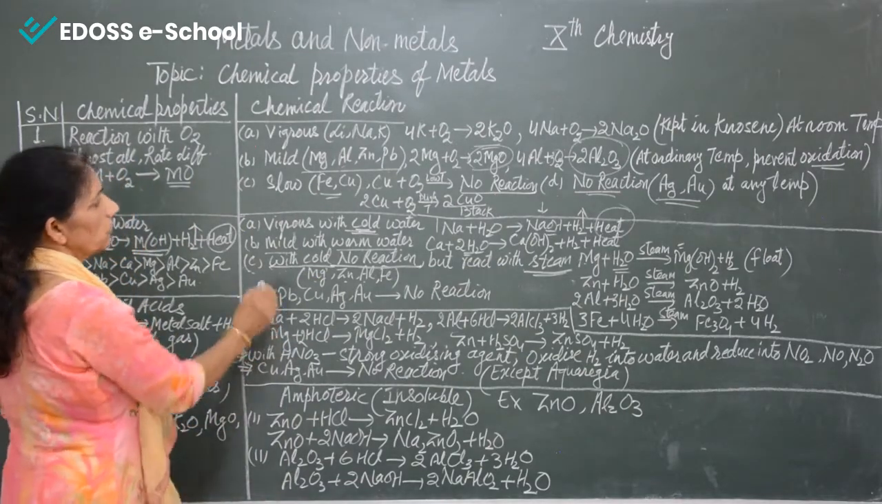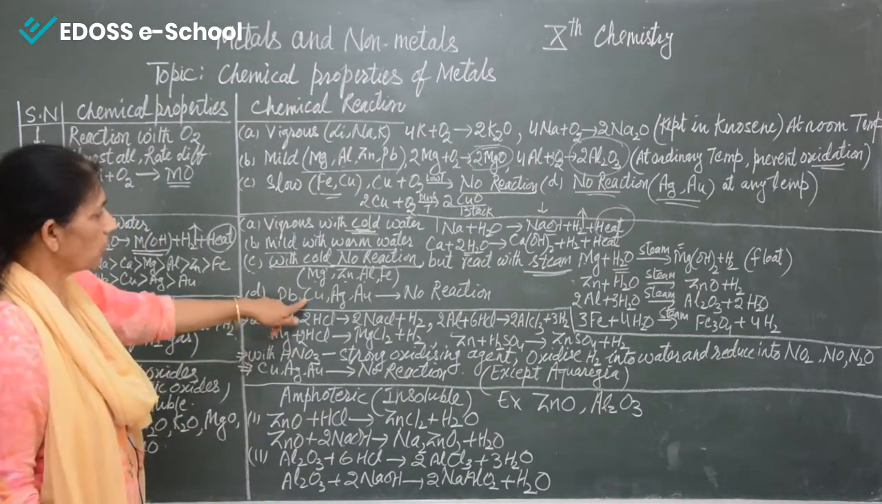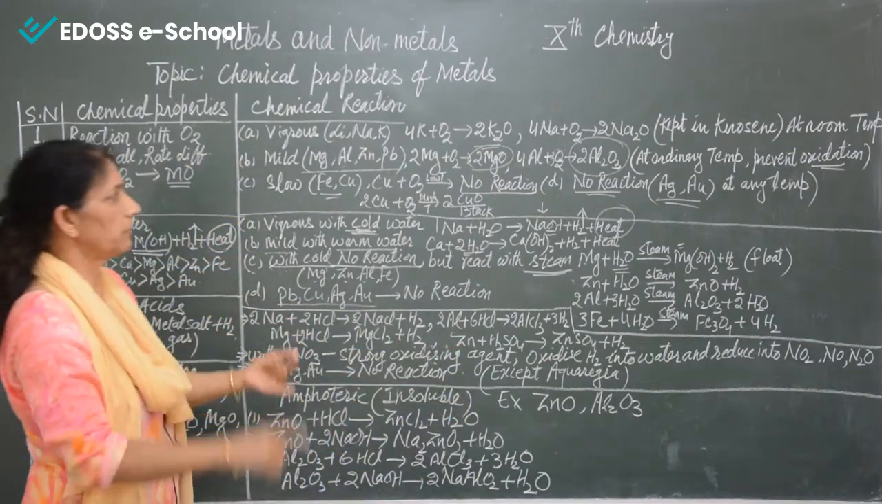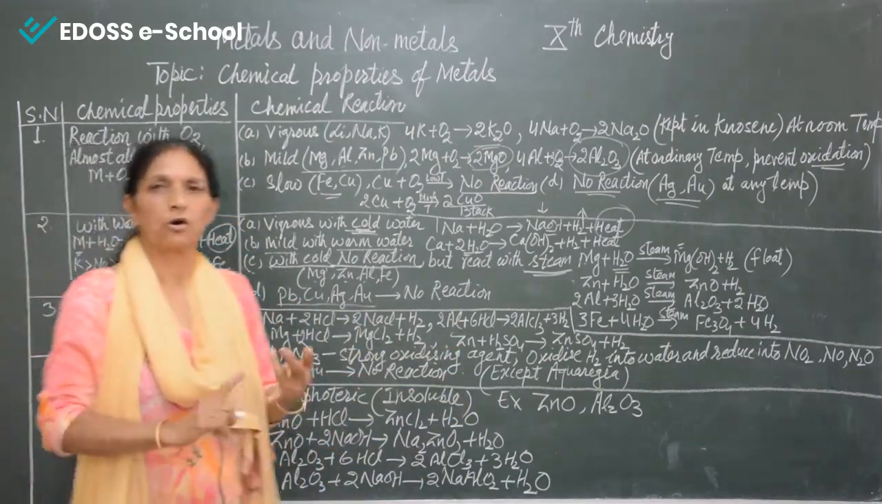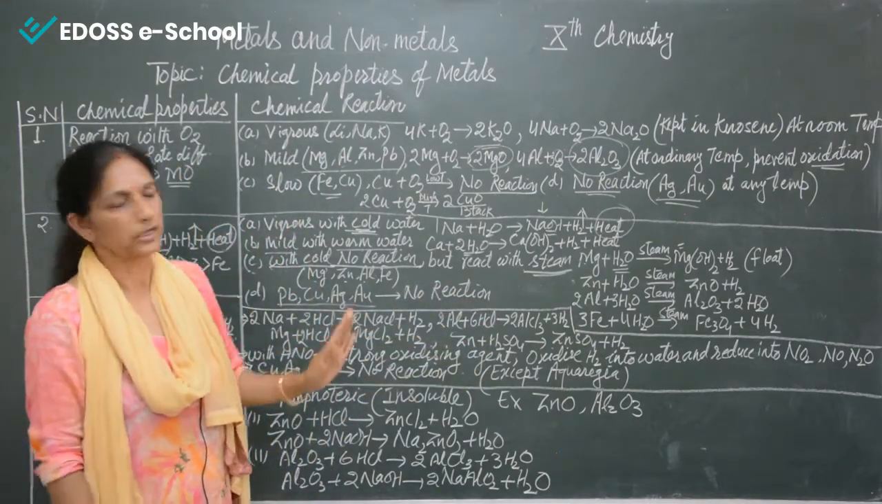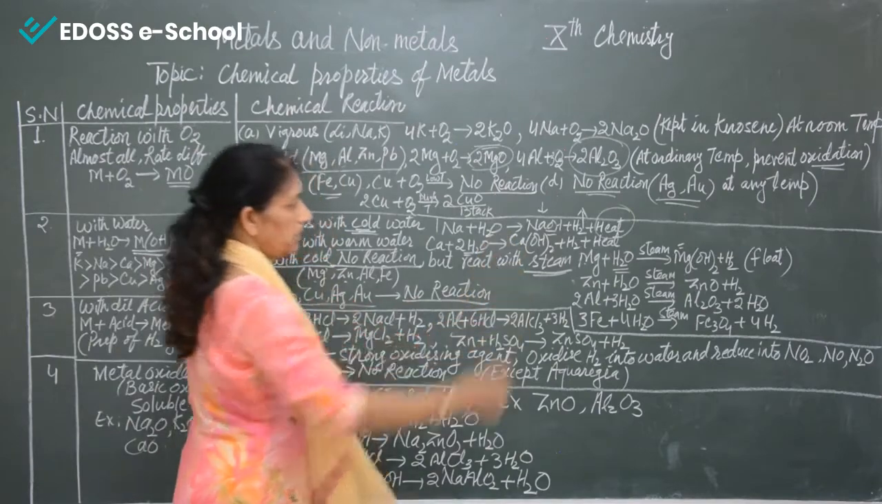Now coming to the fourth type, that is lead, copper, silver and gold. They react neither with cold water, nor with warm water, nor with hot water, nor with steam. They don't react with any type of water, so there is no reaction at all.